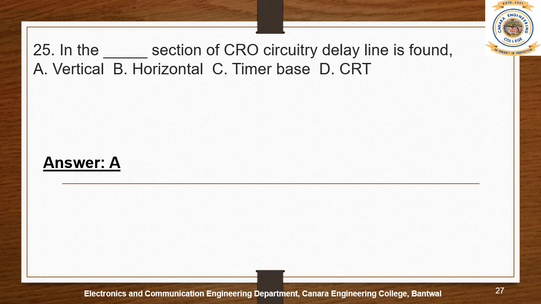Like the CRO screen, that is what the CRT is. Here, in what section of CRO circuitry is the delay? Yes, so we can observe the delay in the vertical section, not in any other sections like horizontal, time base, and CRT. So the right answer is vertical.